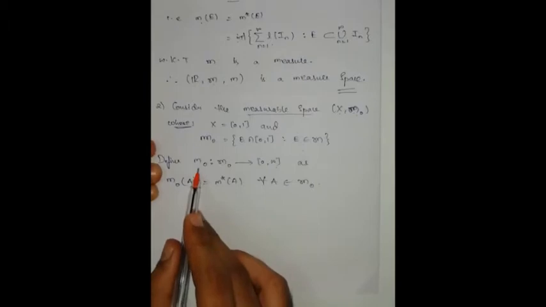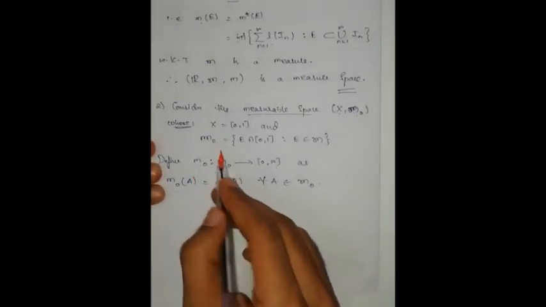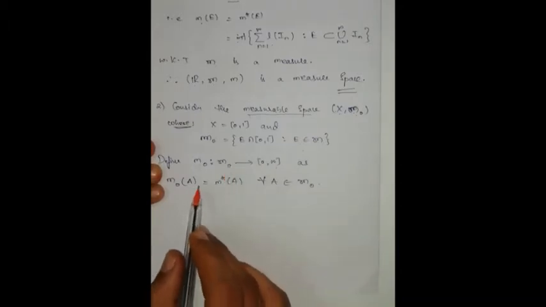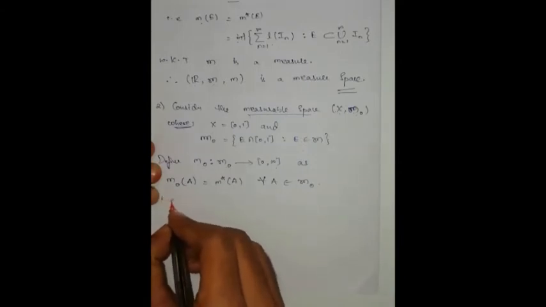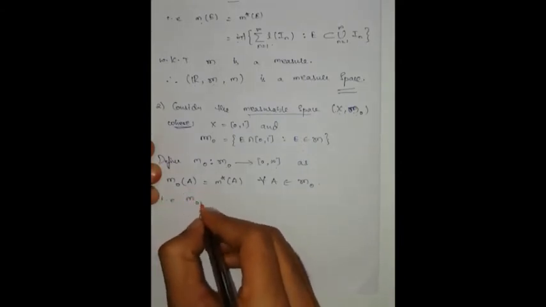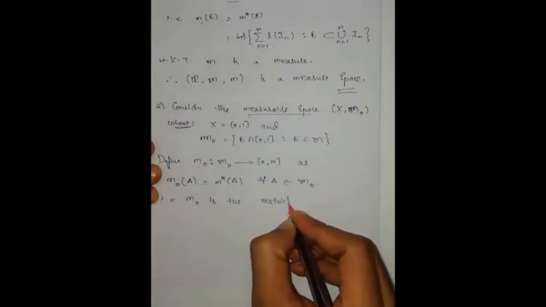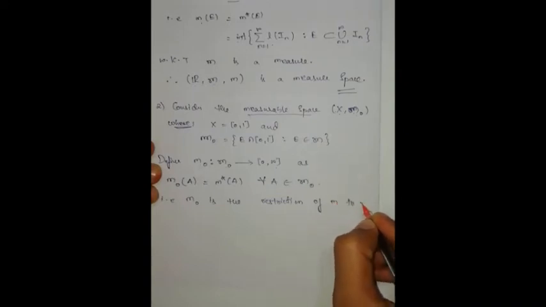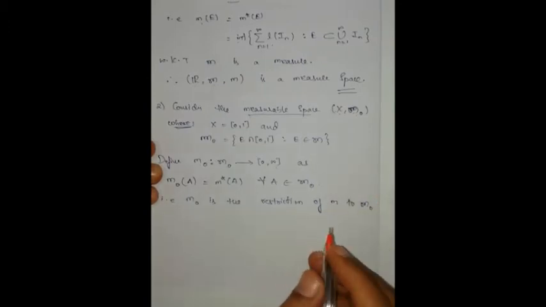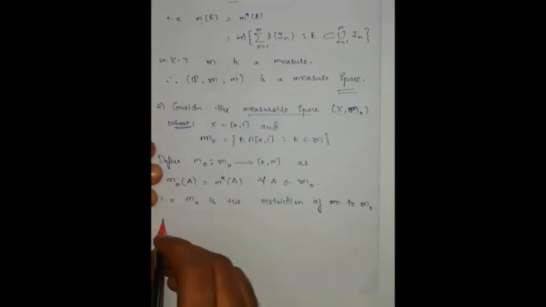How did I define a non-negative extended real valued function? If I take any element from this script M naught, it becomes the outer measure of that one. That is, m naught is the restriction of the measure m to script M naught.